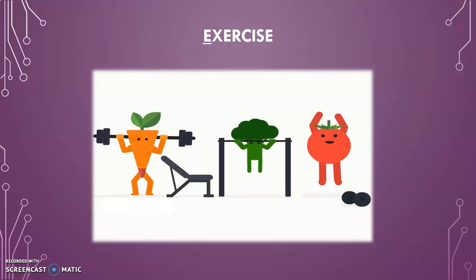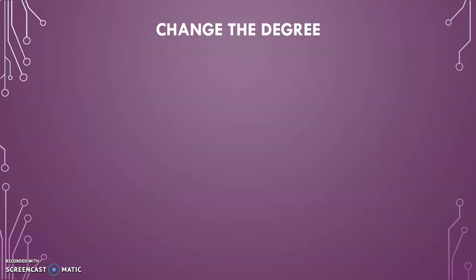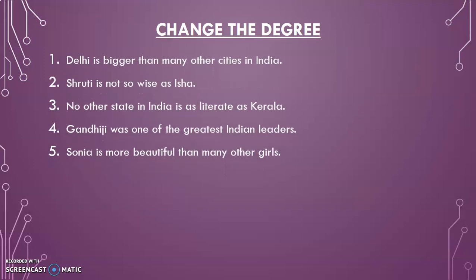We'll see some exercise. Change the degree. You have to see whether two things are compared or more than two things are compared. If only two things are compared, then you can make only positive and comparative. More than two things means you can form the other two forms also. Delhi is bigger than many other cities in India. So more than two things, and you can form the other two forms. Here bigger is the comparative form. You can make the positive and superlative.